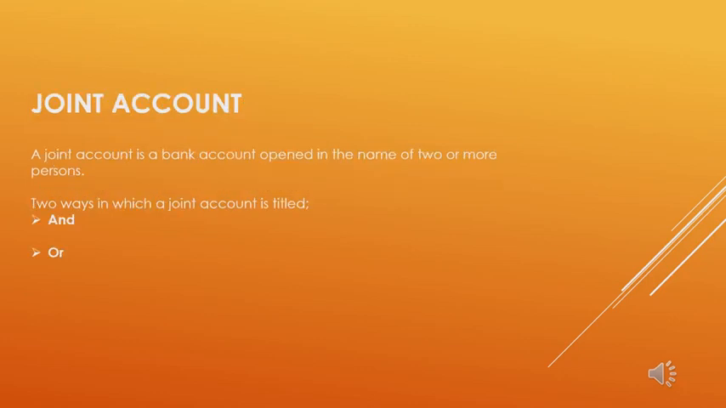This is another type of account, that is joint account. A joint account is a bank account opened in the name of two or more persons. This is usually used by relatives, couples, business partners, whoever. They should have a level of familiarity and trust with each other. And there are two ways of opening or titling a joint account. One way is using the word "and" between the account holders' names. For example, Johnson and Jensen. That means both the parties must sign in to access funds from a joint account.